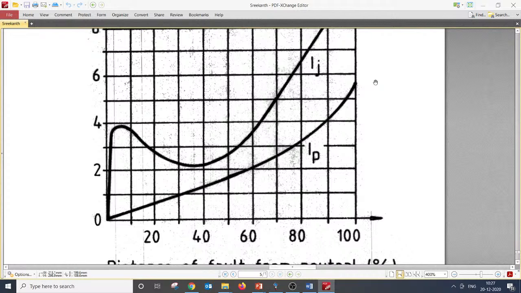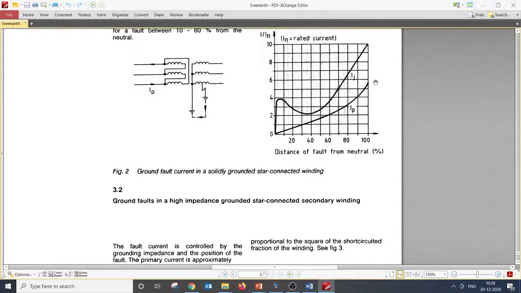Transformer ratio is not going to play any role, Muthuvel. Simple fact, because we are talking about only per unit. We are not really talking about the actual current. That I think applies both for Sreekant as well as Muthuvel Ganesh.